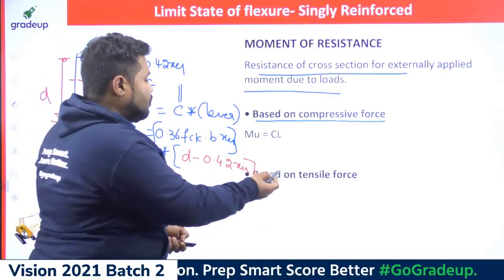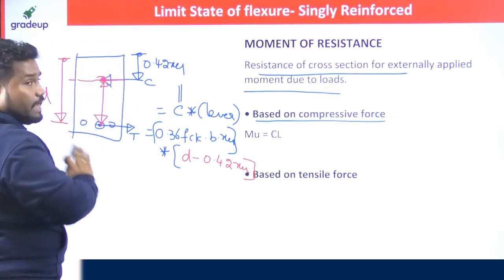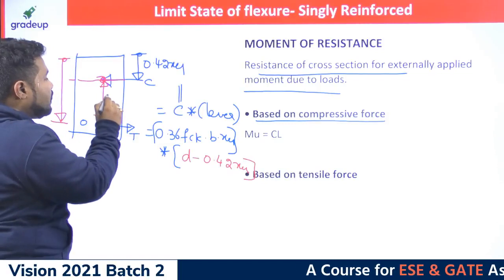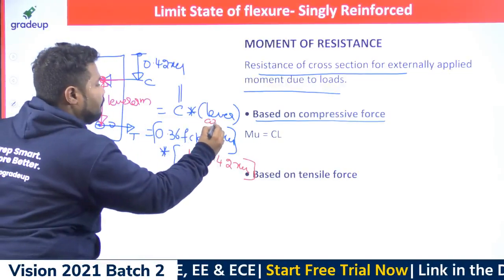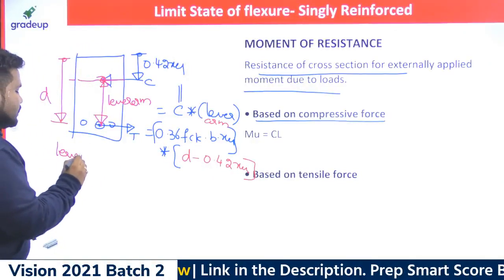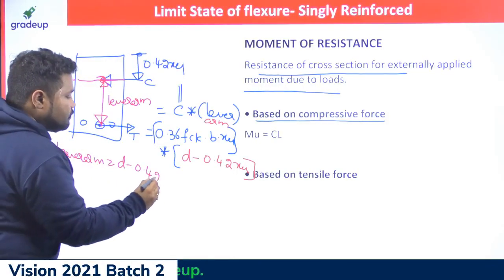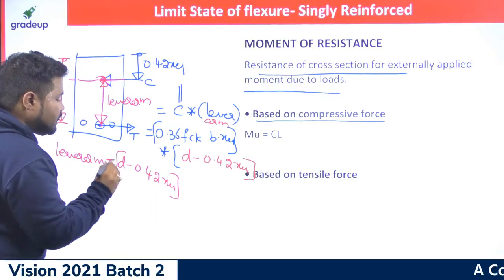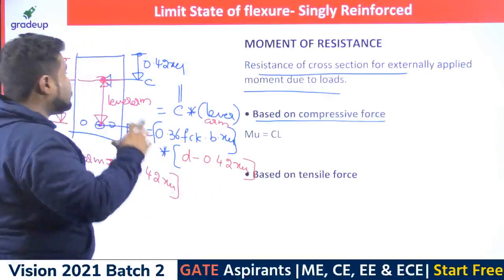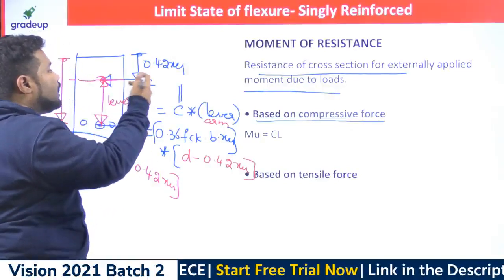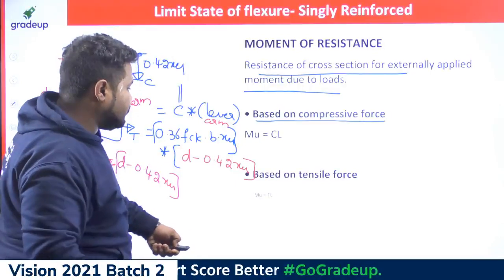Now coming to moment of resistance based on tension force. How can you work out the moment of resistance of this section based on tension force? Tension force multiplied by the lever arm. What is the value of lever arm? Lever arm you can write as D minus 0.42 times of XU. This rule is only valid for the limit state method. If the stress block changes, then the lever arm and the position of the resultant compression force will all vary.